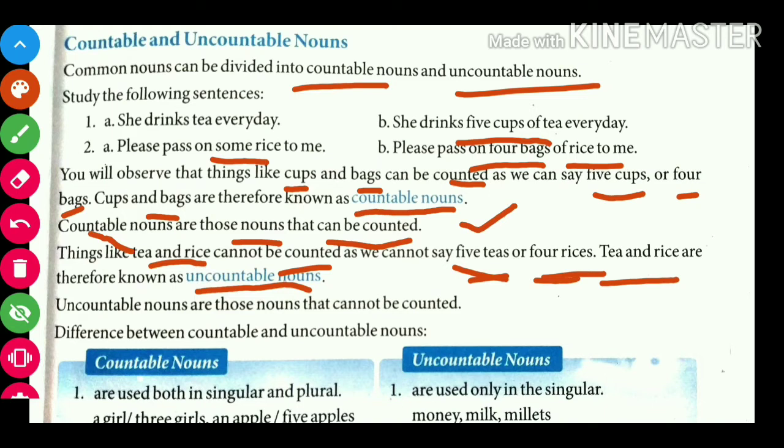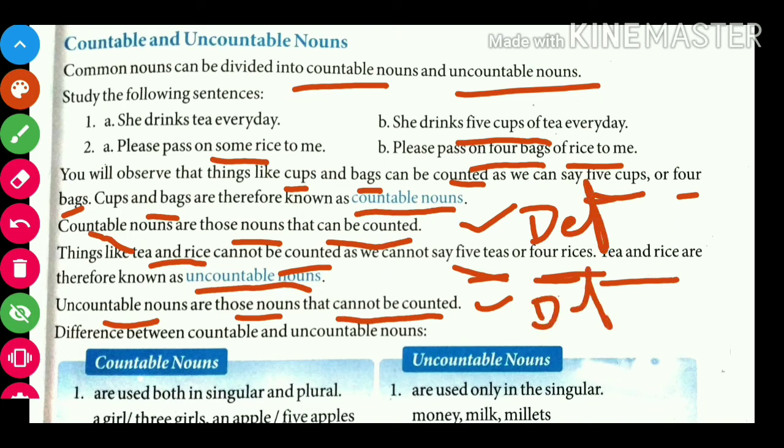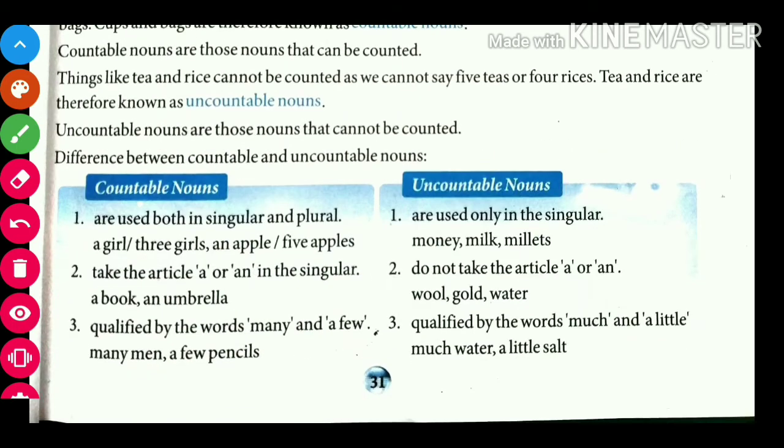We can't count them. We count the cups or how many bags. So uncountable nouns are those nouns that cannot be counted. This is the definition of uncountable noun and this was the countable noun. Hope you understood the difference between the countable and the uncountable. Now let's see the difference between them.